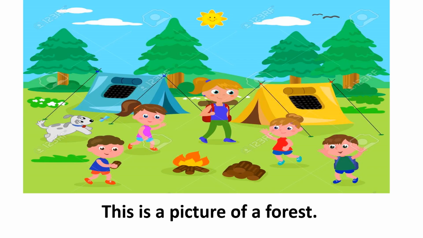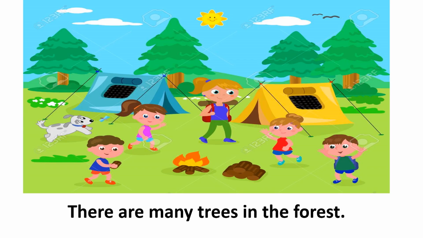So what we can write for this picture's location is that this is a picture of a forest. Some of you may say that this is a picture of a park, which can also be right. So you can also write that this is a picture of a park. Again, it all depends on your imagination and creativity. Now let's move ahead and talk about the other things that we can see in this picture.